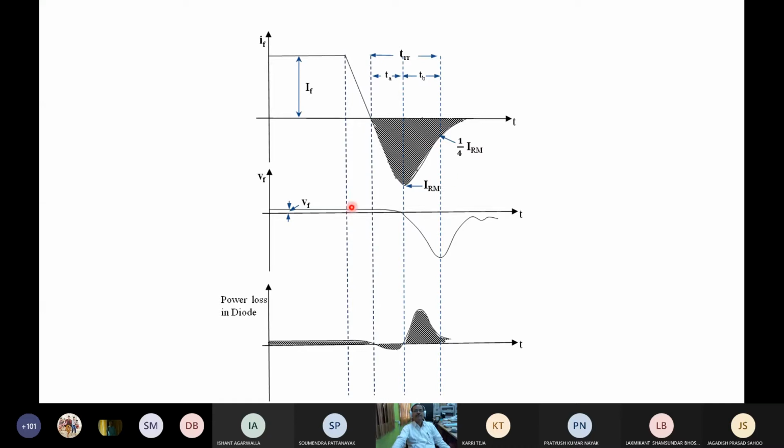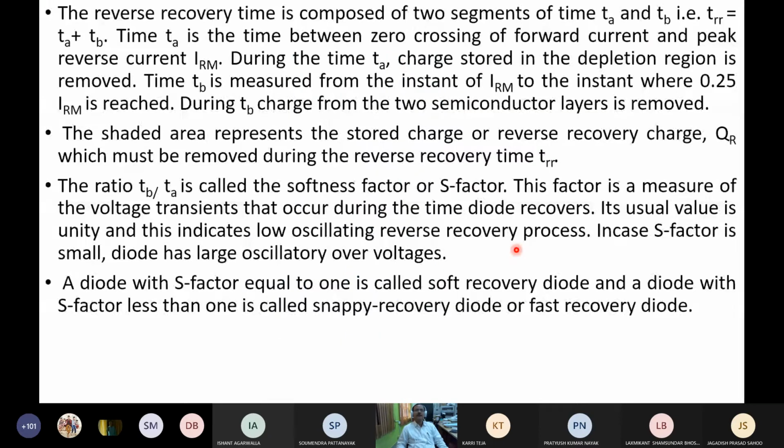Here at the peak value of the reverse current, the diode develops a reverse voltage. This is the power loss, this into this, power loss during switching. The reverse recovery time is divided into two components, TA and TB. Note down these things. First you draw this.